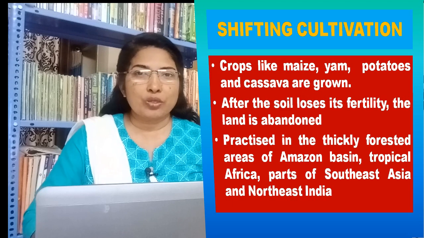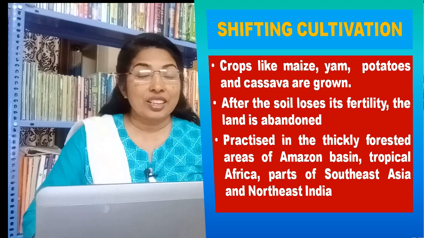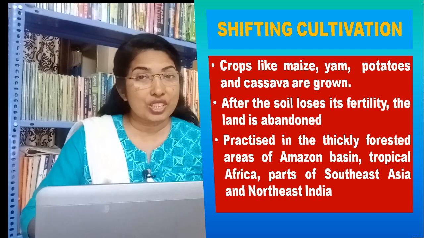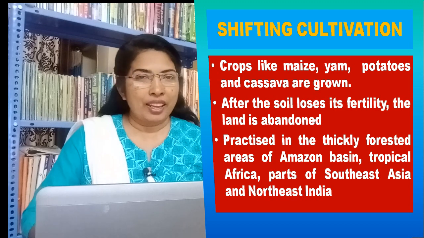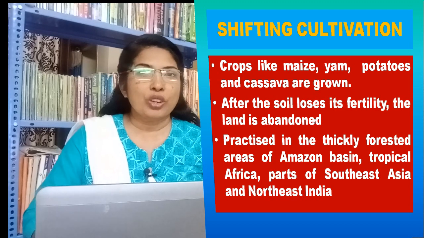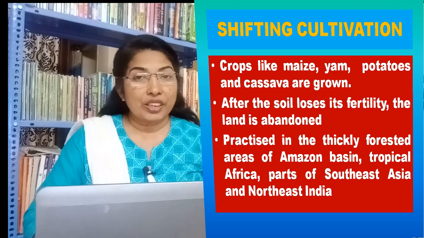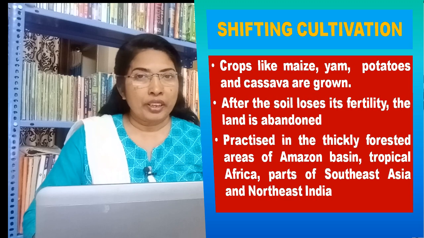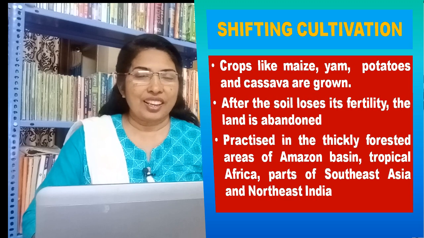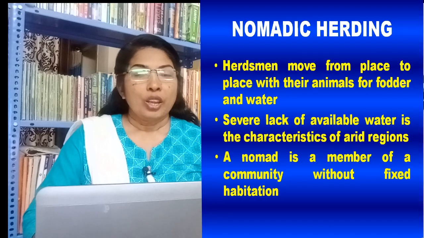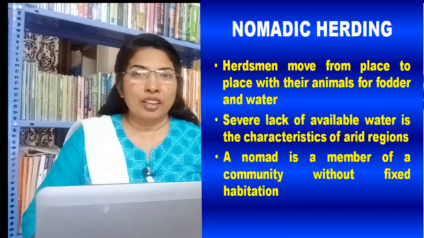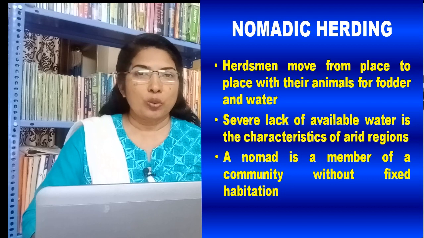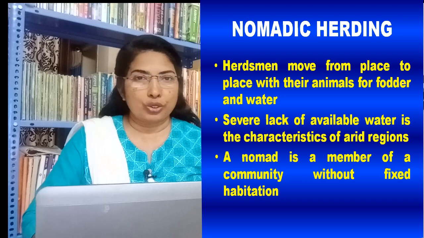The ashes are mixed with the soil and crops like maize, yam, potatoes and cassava are grown. After the soil loses its fertility, the land is abandoned and the cultivator moves to a new plot. Shifting cultivation is practiced in the thickly forested areas of Amazon basin, tropical Africa, parts of Southeast Asia and Northeast India.